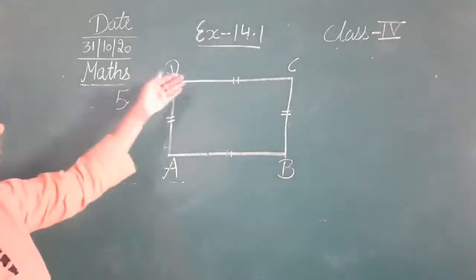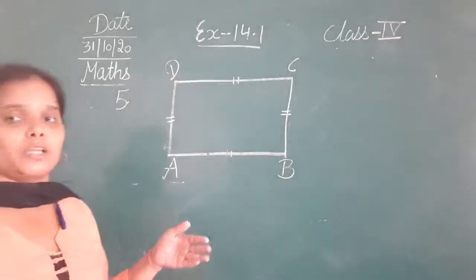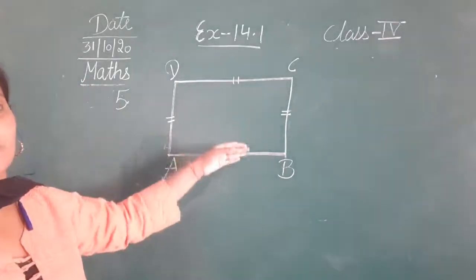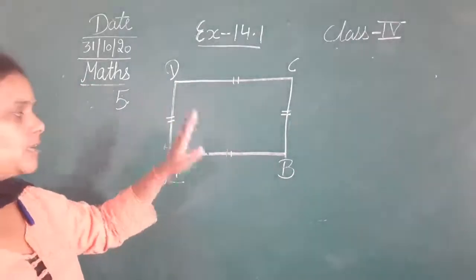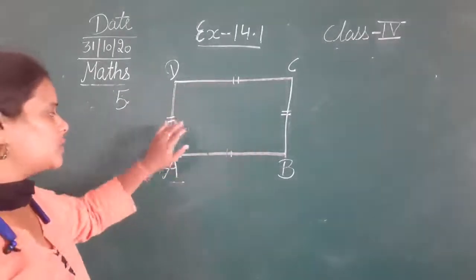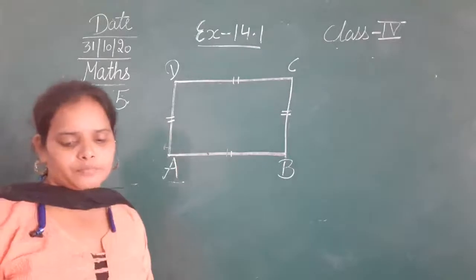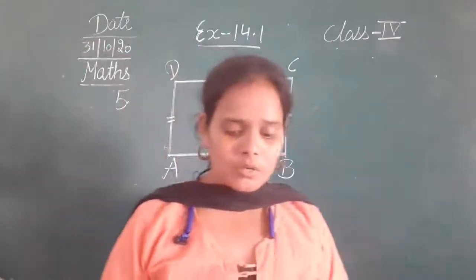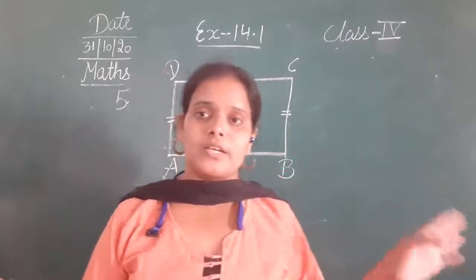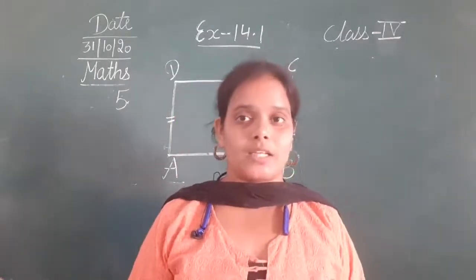Okay, तो इसमें जो opposite sides हैं they are equal. ये चारों आपस में equal नहीं है. So two opposite sides of the given figure are equal, like AB is equal to CD and BC is equal to AD. Okay, now what other name can you give to this quadrilateral? तो आपको इस quadrilateral को कोई और नाम देना हो तो आप क्या देंगे?